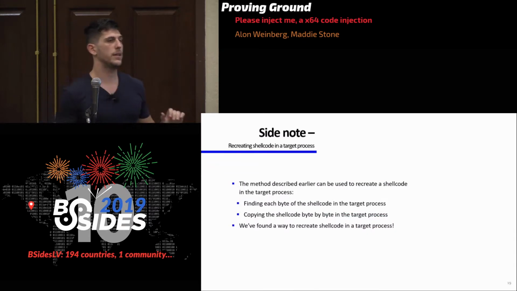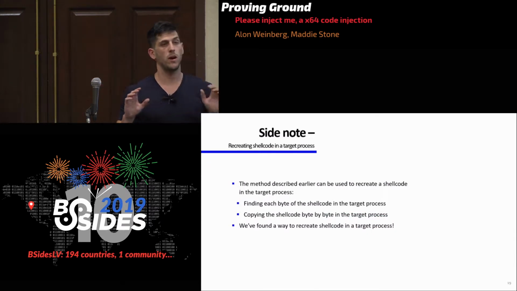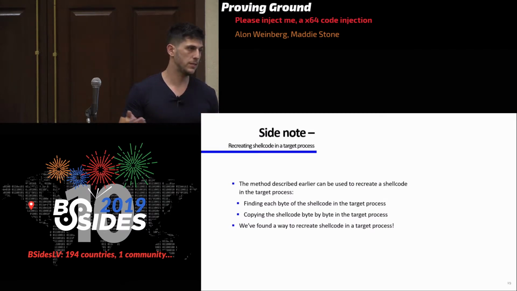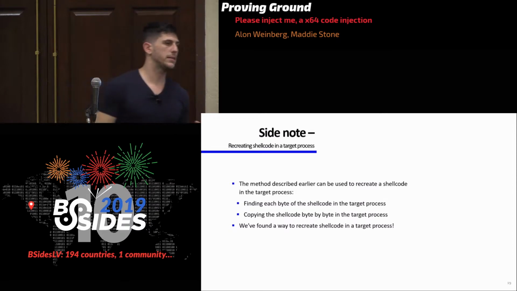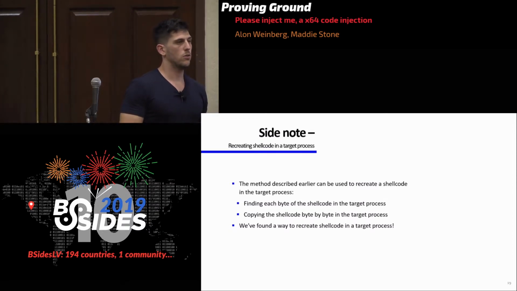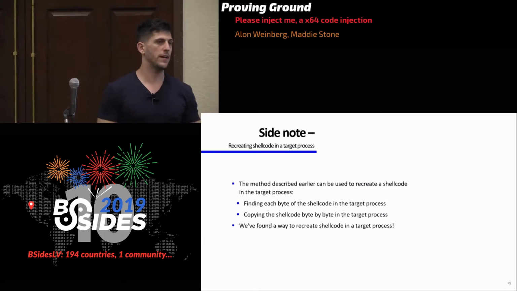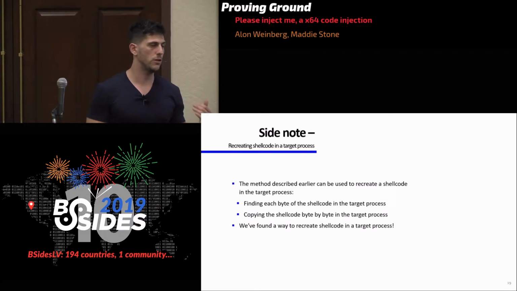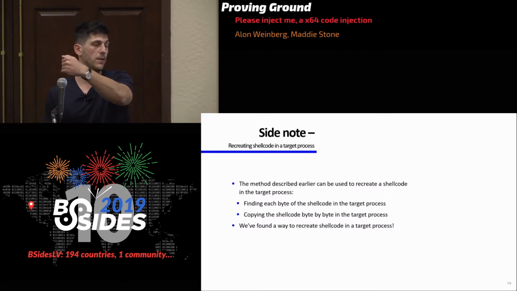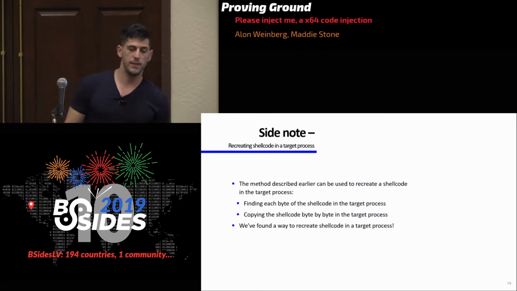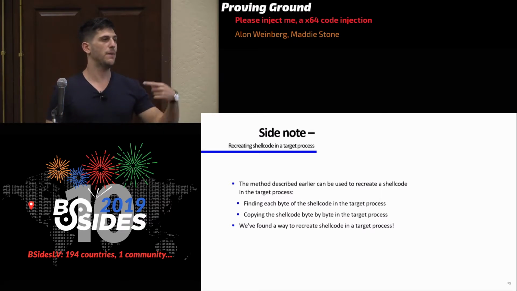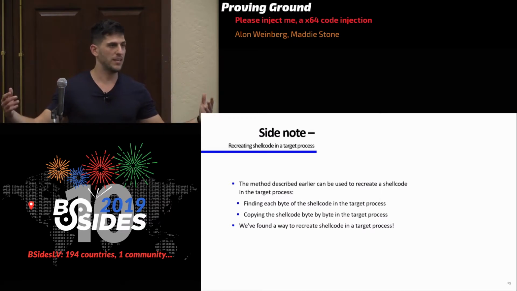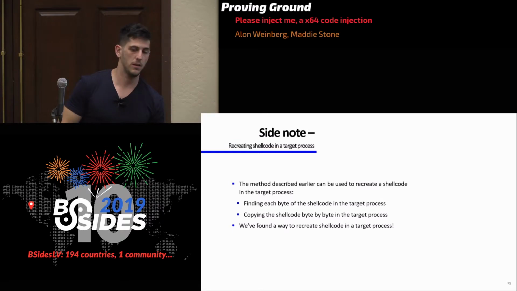Okay, so now a little side note. Because we know now how to copy data in a remote process, in the target process, we can use that to recreate a shellcode. You can just go byte by byte in the shellcode, find those bytes in, let's say, the NTDLL of the injecting process. It's going to be in the same place, and the same in the target process. So we can just recreate the shellcode. But then you need to call this function as many times as there are bytes. If there's 100 bytes, it's going to call it 100 times. So it depends on the size of the shellcode. It might take a lot of time.